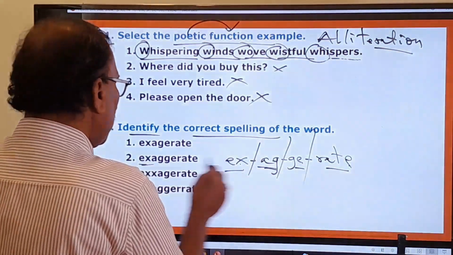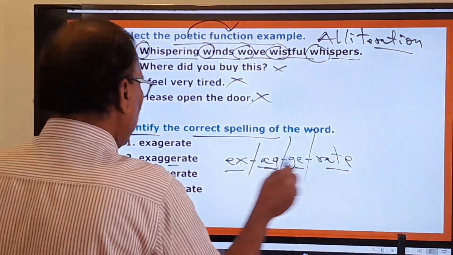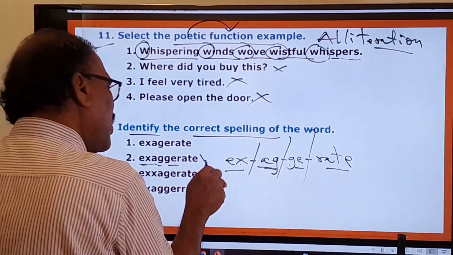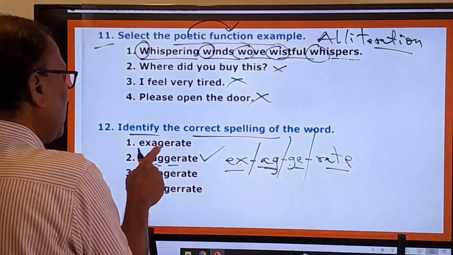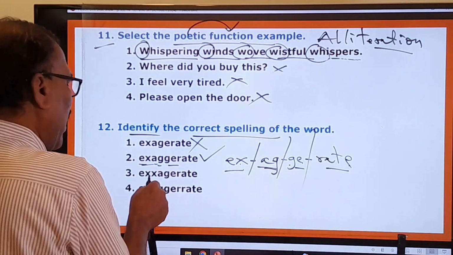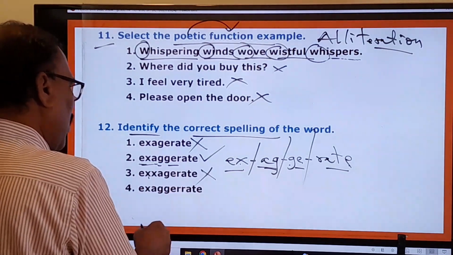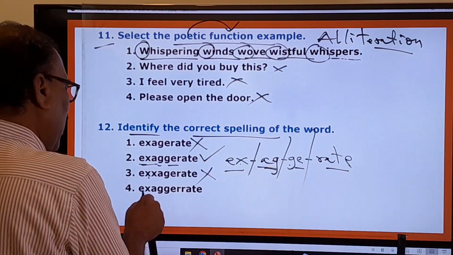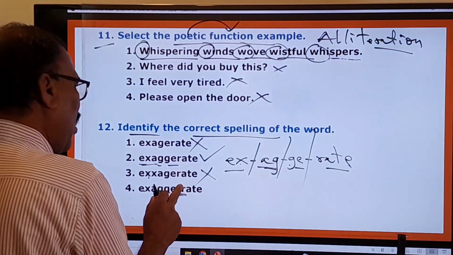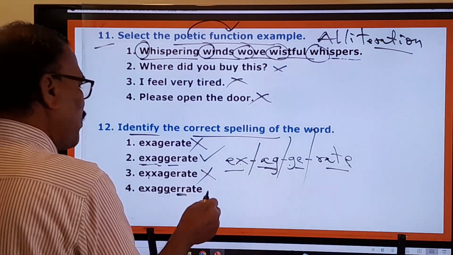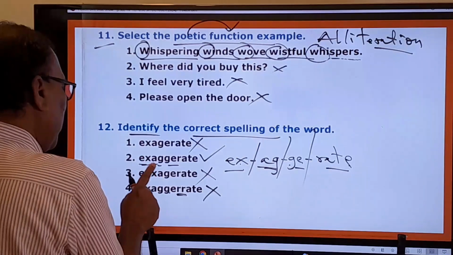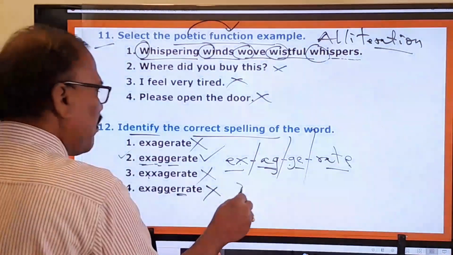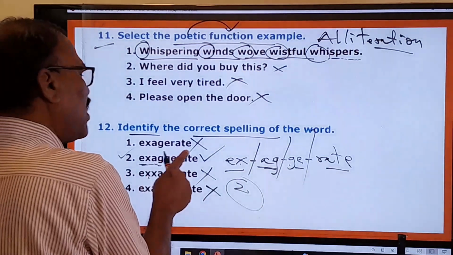Exaggerate. This is the right one. Here one G is missing, therefore this is wrong. One X is additionally written, this is wrong. And in one, the R is repeated two times, that's wrong. So the first, third and fourth ones are wrong. Only the second one is the right one, because this is exaggerate.